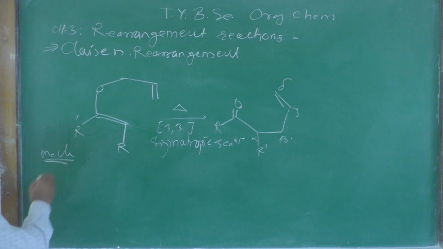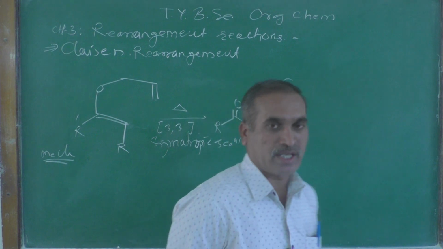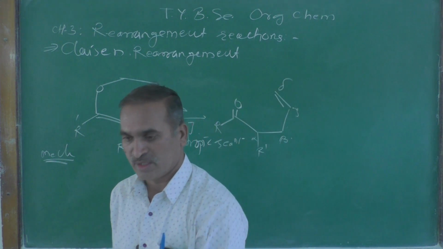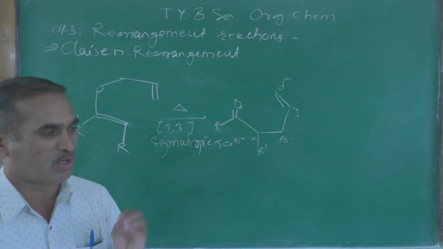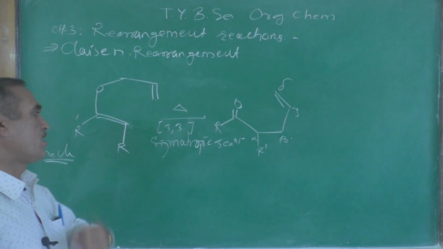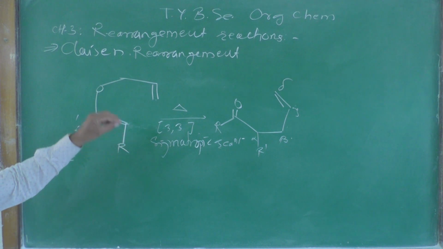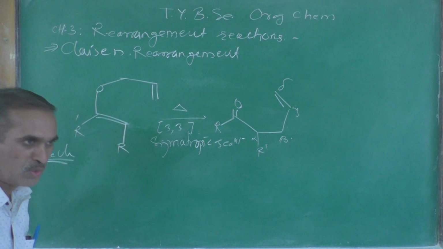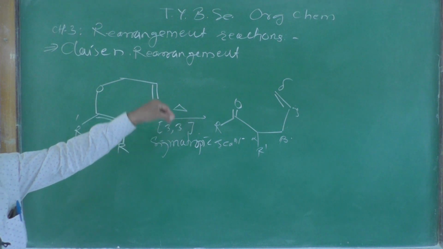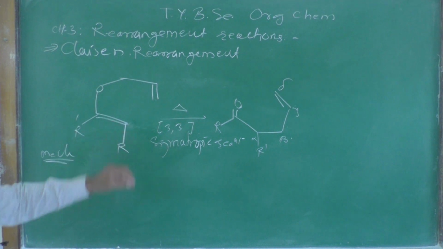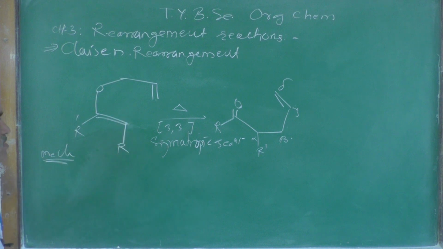The mechanism gives you the idea of how we got this gamma delta unsaturated compound. Unsaturated means an organic compound containing a carbon-carbon double bond or a triple bond. Here it also involves the carbonyl group, and therefore it is known as a gamma delta unsaturated carbonyl compound.